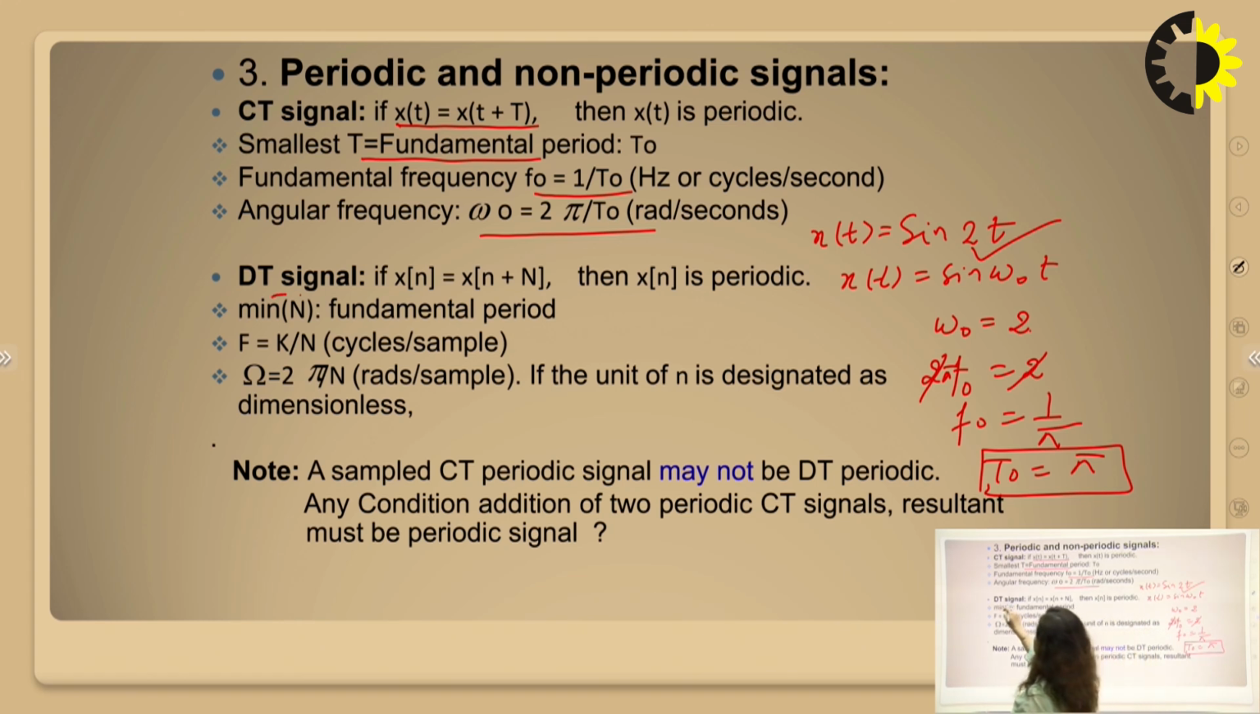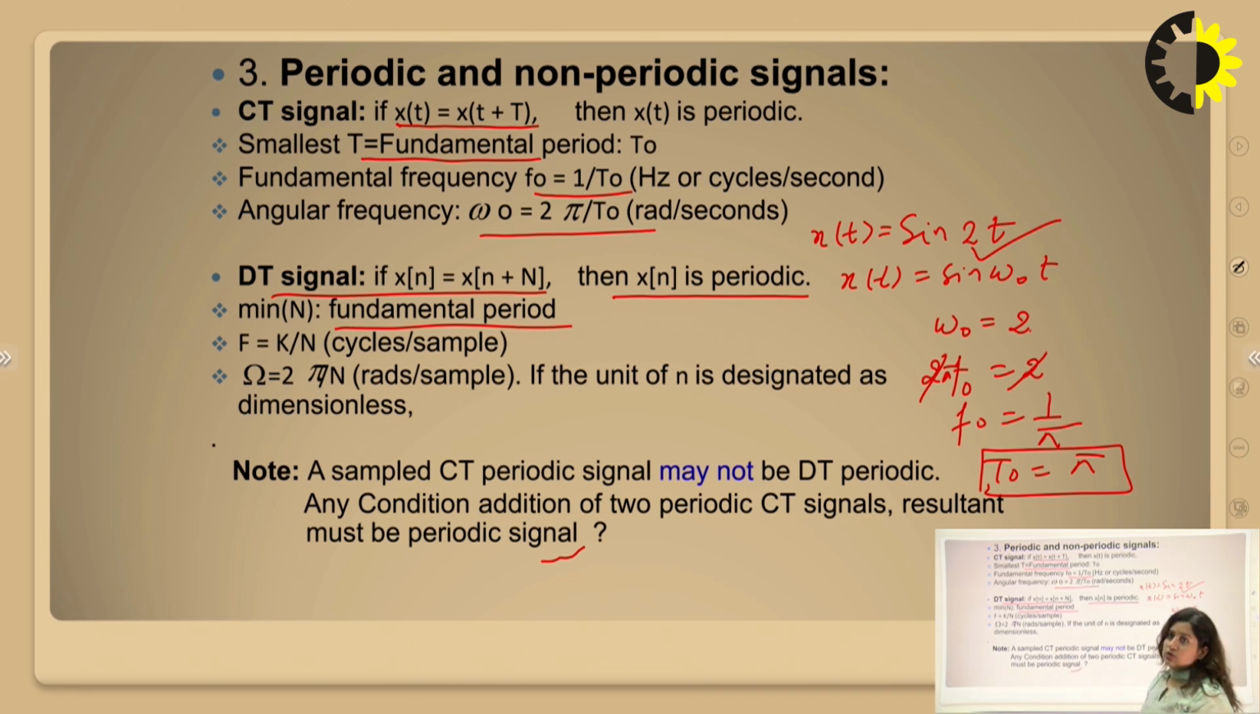Similarly, for a discrete time signal, if we have x(n) equivalent to x(n plus N), then x(n) is periodic with some fundamental period, the minimum fundamental period, which is represented here by capital N. And here we will find out the value of f and compare that value with k by N. Here k is also an integer value and capital N is also an integer value. So we will see what the value of N is, and with the help of that N, we can say that this is the fundamental period or the minimum period for this discrete time sequence.